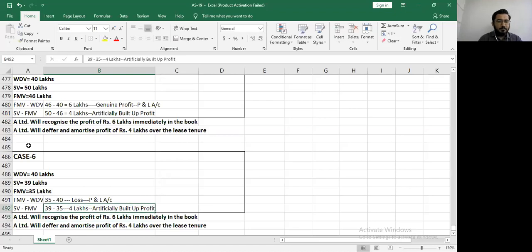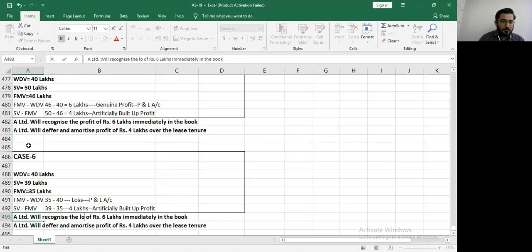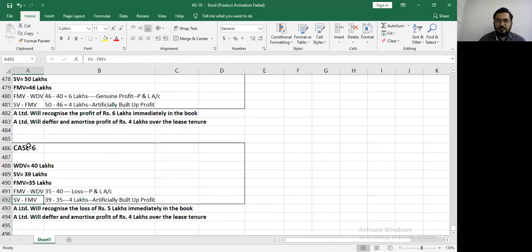Very good. Then where will it go? Deferred and amortized over the lease tenure. Okay. Can you correct these two statements? Yes, sir. A Limited will recognize the loss of rupees 5 lakh immediately in the book. Okay, good. Then A Limited will defer and amortize the profit of 4 lakh over the lease tenure. It's right, sir.